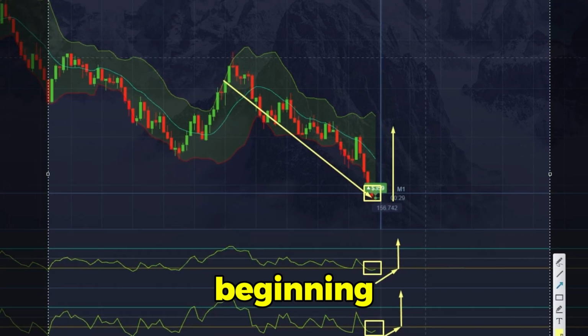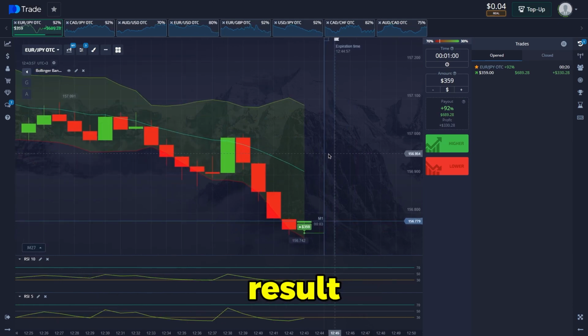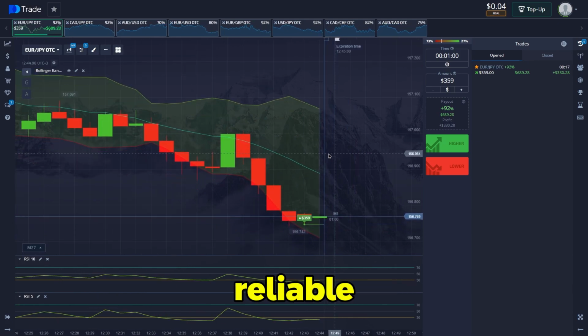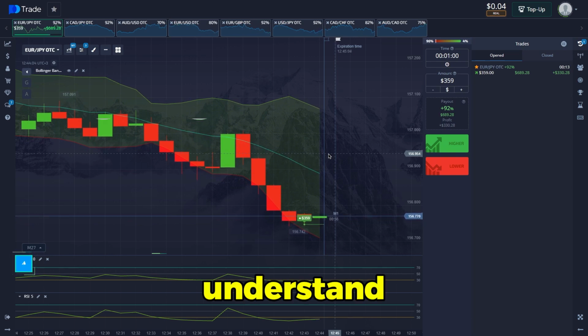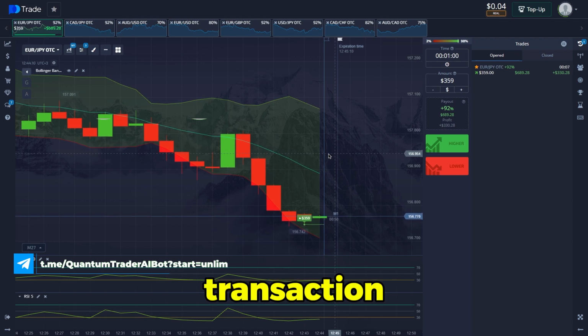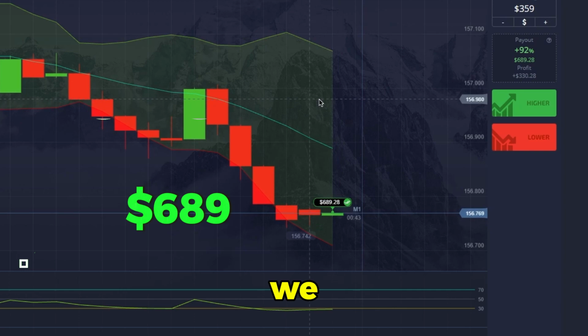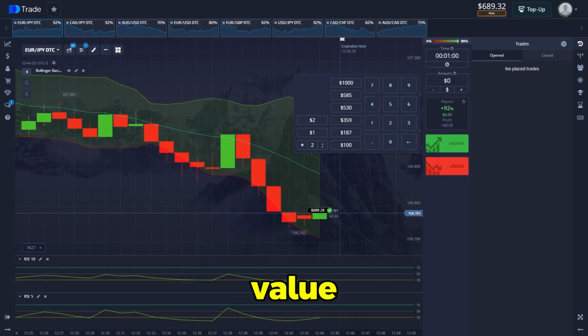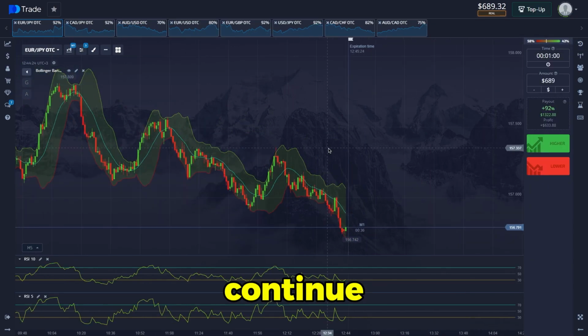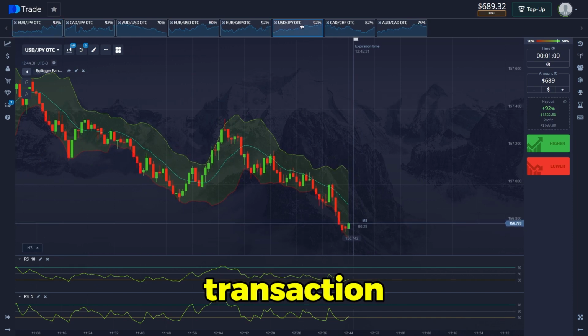As I said at the very beginning, the trading principle will really be the same. So to emphasize the result, I will try to make the most reliable trades. We want you to understand how to enter transactions correctly, and the next transaction closes. As a plus, there were no problems. Again, we will change the amount and value of the transaction, continue trading, select the next currency pair and open a downgrade transaction.